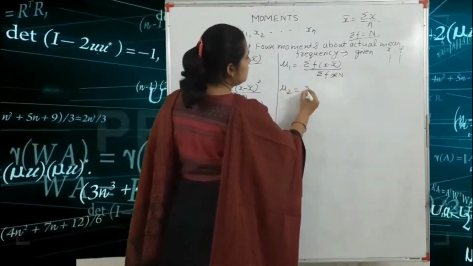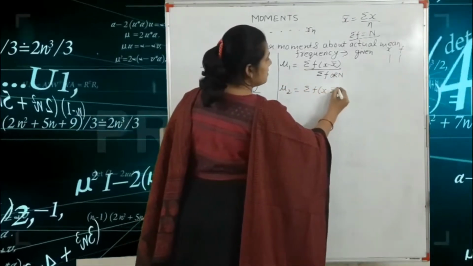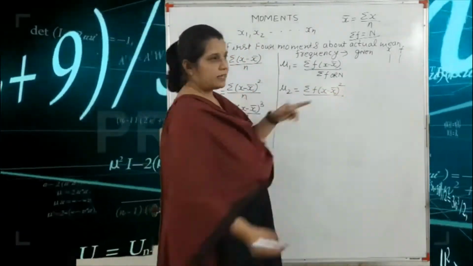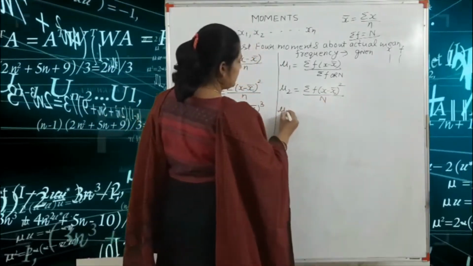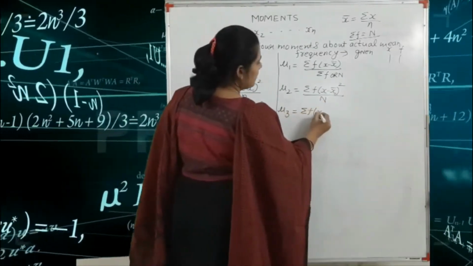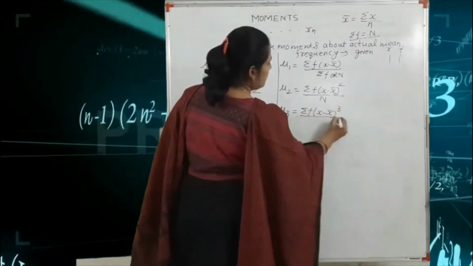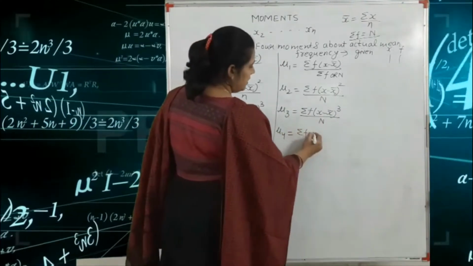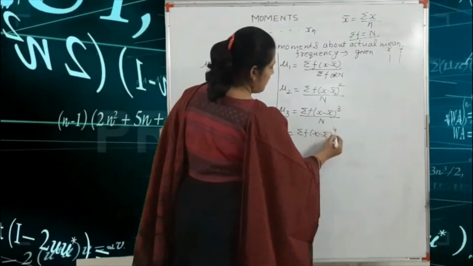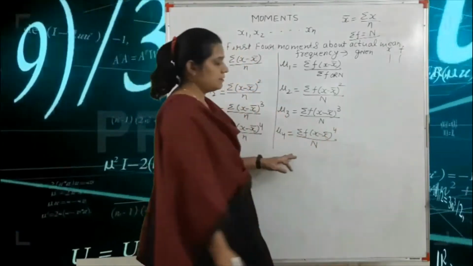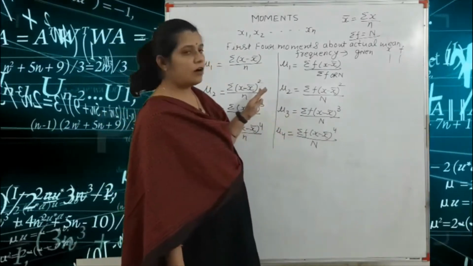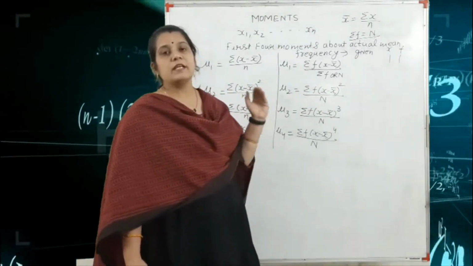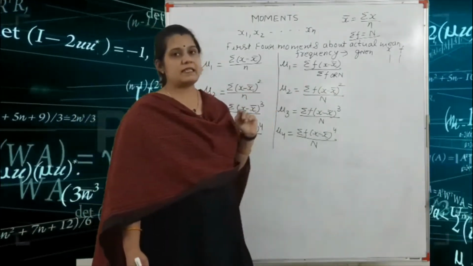Mu2 is equal to summation f x minus x bar whole square upon capital N. Mu3 is equal to summation f x minus x bar whole cube upon capital N. And mu4 is equal to summation f x minus x bar power 4 upon capital N. So these are the formulas of the first four moments about the actual mean, when frequency is not given and when frequency is given.